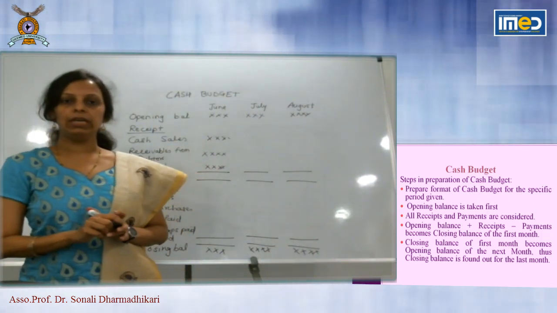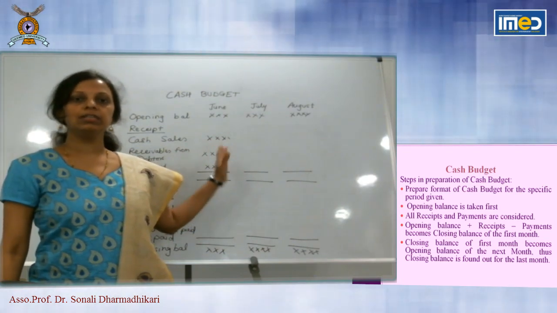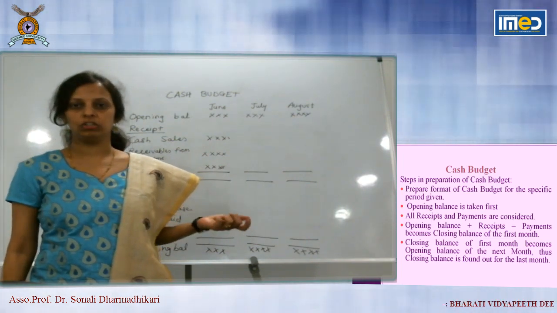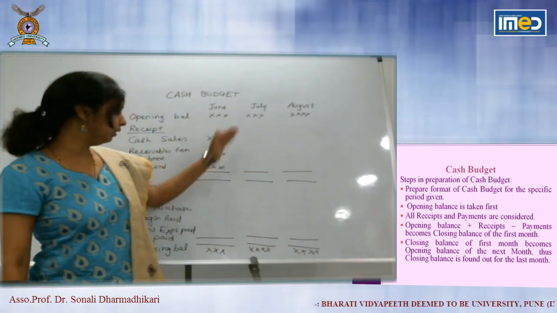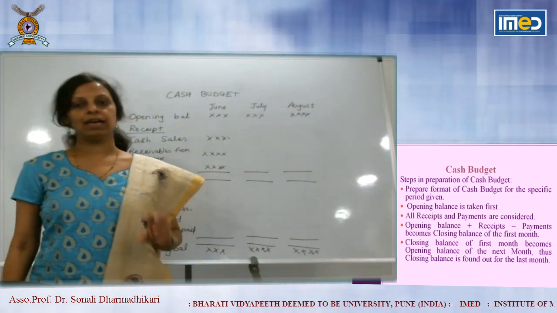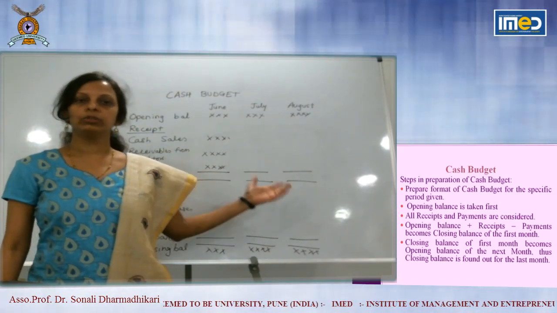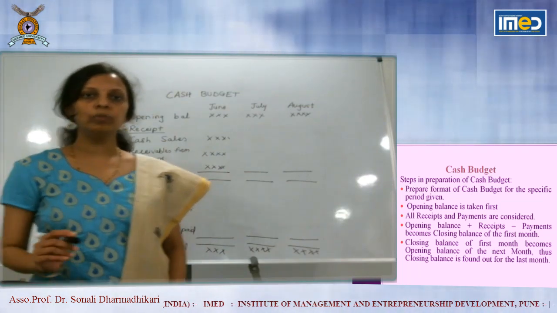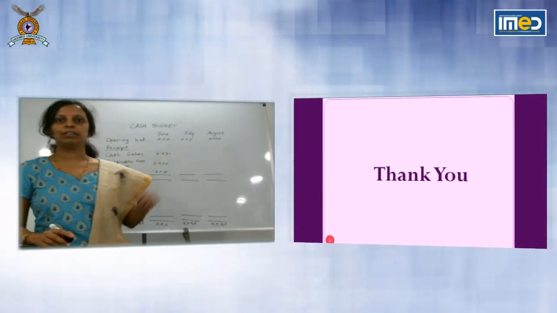So this is the way to prepare cash budget of the business. Cash budget helps to make the decisions related to availability of cash. How much you can spend, how much dividend you can pay is available with this particular reference, that is cash balance available, and then you can make arrangement of cash if required. So this is the utility of cash budget. So these two budgets you are required to prepare for in this particular semester.